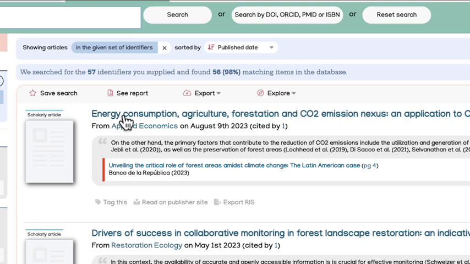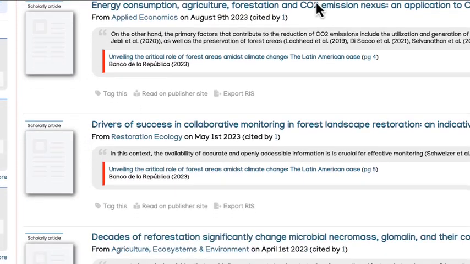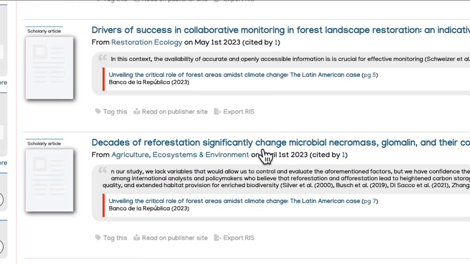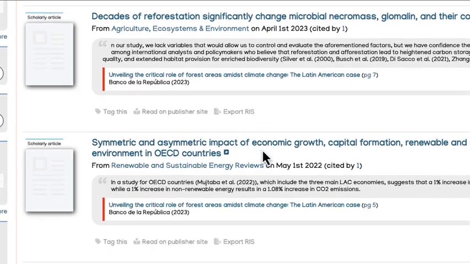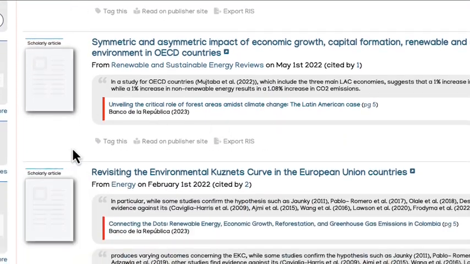So what I can do here is save that search and then rerun it. And you can see here that we've got a lot of scholarly articles that say they've been cited by one. That's cited by one policy document. So there's lots of them here and they all seem to be relatively straightforward.